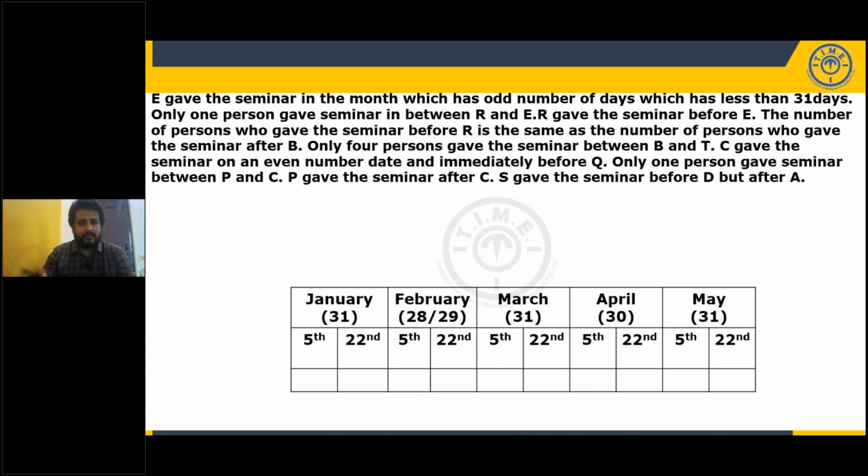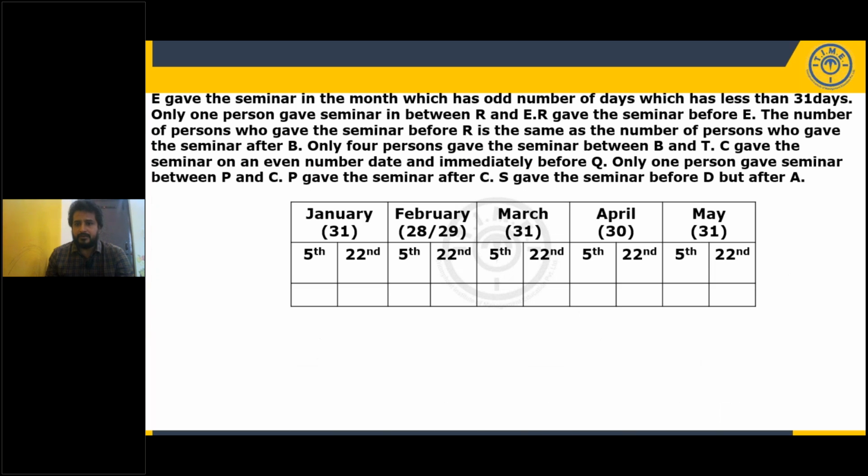Now, here is our basic structure: Jan, Feb, March, April, May. February has 28 or 29 days, that we don't know, because it is not mentioned whether it is a leap year or an ordinary year. In a leap year, the month of February consists of 29 days. In an ordinary year, February consists of 28 days.